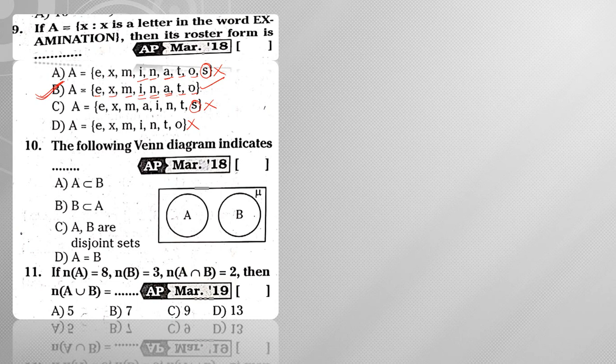Next, the following Venn diagram indicates. If you observe, there is no common part. So if there is no common part, that means they are disjoint sets. A and B are disjoint sets.